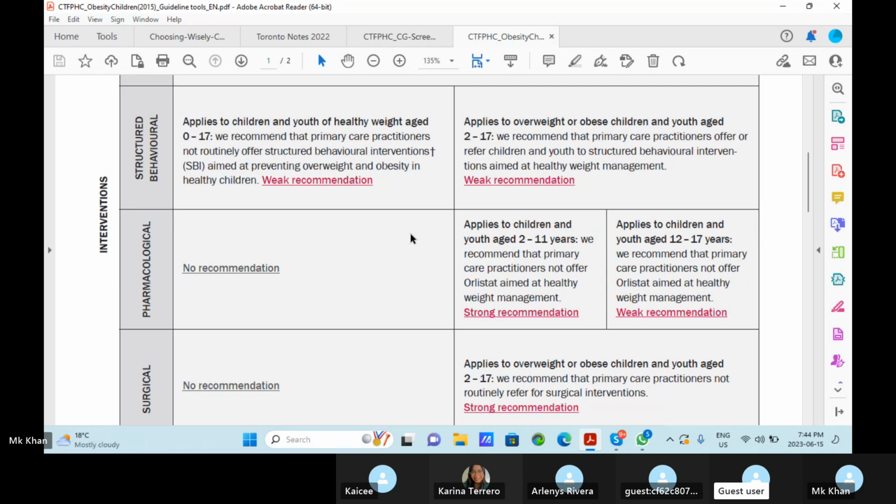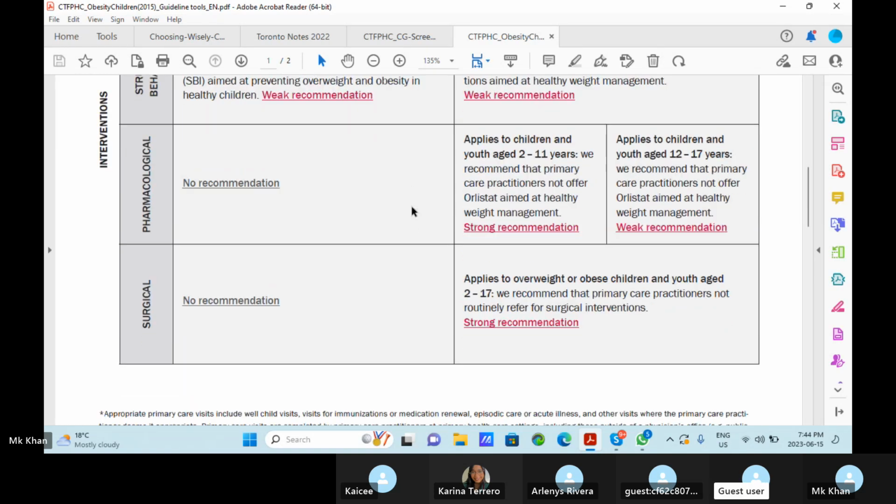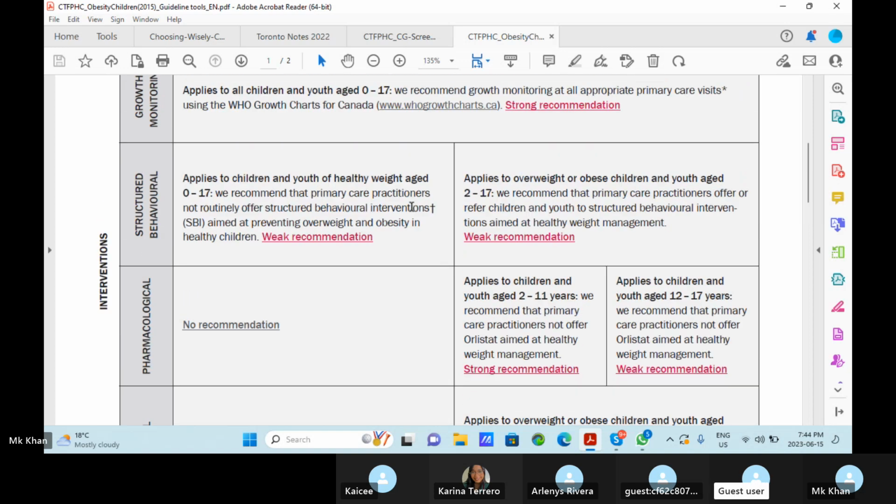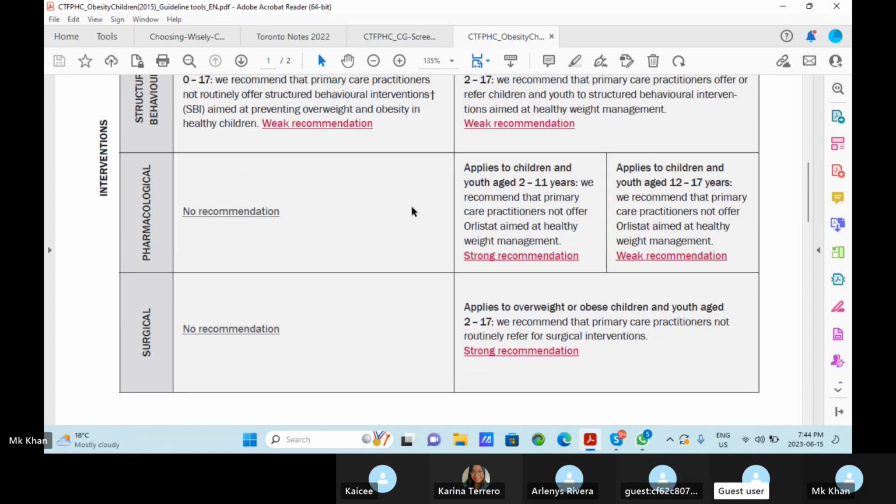We recommend that primary care practitioners offer or refer children and youth to structured behavior interventions aimed at healthy weight management. Weak recommendation. And pharmacological therapy is not recommended. The first one applies to children and youth age 2 to 11 years. We recommend that primary care practitioners not offer orlistat aimed at healthy weight management.